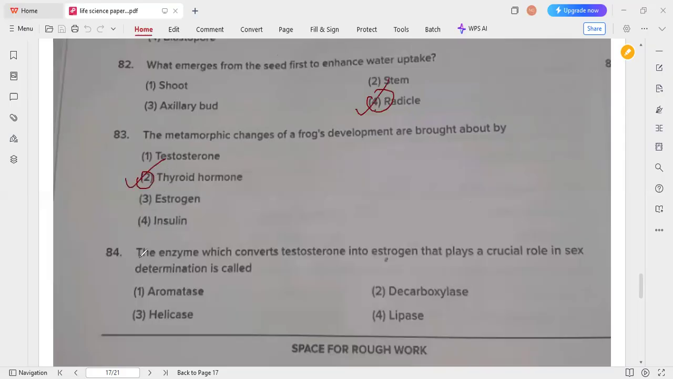So next one, the enzyme which converts testosterone into estrogen and plays a crucial role in sex determination is called, that is option 1, aromatase. This is the enzyme which converts testosterone into estrogen. So option 1 is the correct answer for this question.